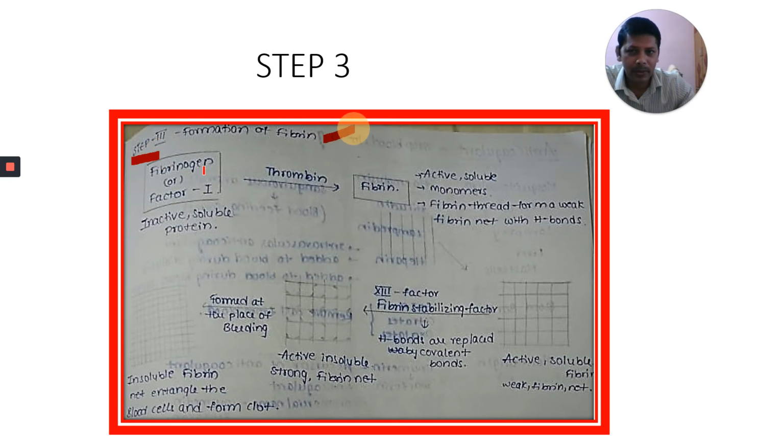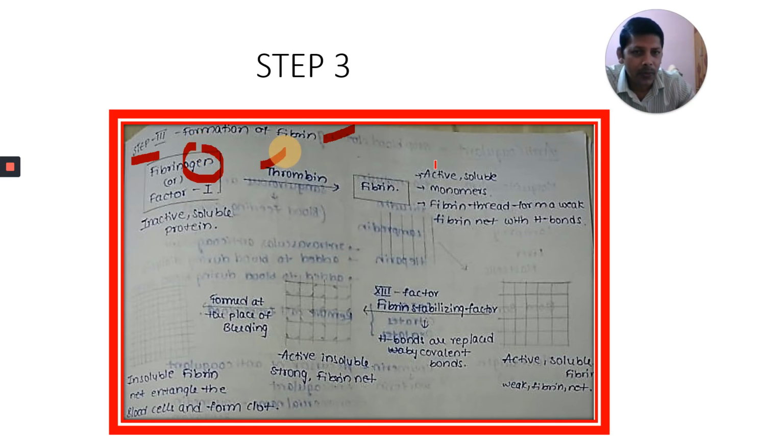Fibrinogen, ogen means inactive. Earlier you learned pepsinogen in the first class on digestion and absorption. Fibrinogen, which is factor 1, is an inactive soluble protein. Now it is converted to fibrin by thrombin, which is formed in step 2.